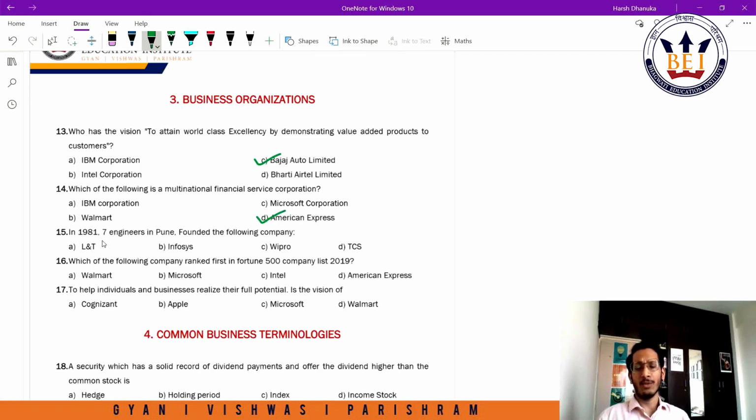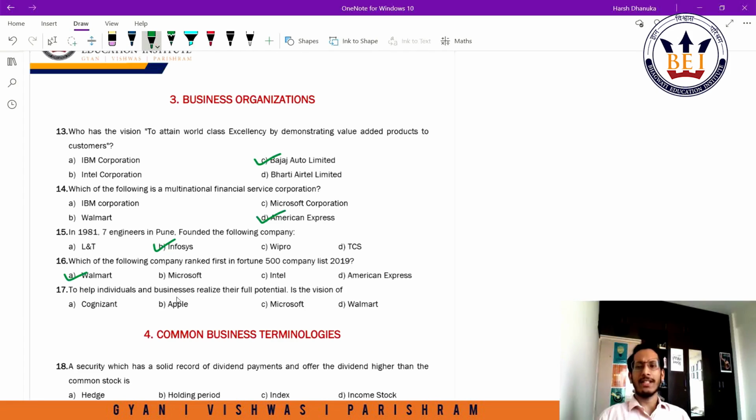In 1981, 7 engineers in Pune founded the following company: L&T, Infosys, Wipro, TCS. We know Infosys is the answer here. Though Infosys is headquartered in Bangalore right now, we have discussed the origin of this company and how it started in Pune. Which of the following company ranked first in Fortune 500 company list 2019? Again, a factual question. So the answer here is Walmart, right?